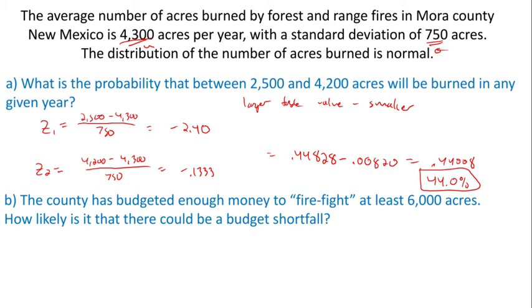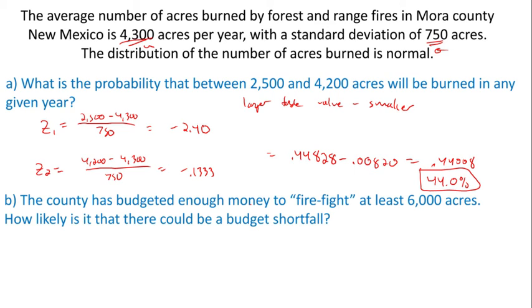Right? So our next applied problem says that the county has budgeted enough money to firefight at least 6,000 acres. So they want to make sure they got plenty of money in the budget. So they're going to say, we're going to go above and beyond, make sure we have enough money in our budget. So if it's an abnormally large, active year, we've got enough money to cover 6,000 acres. So the question is, how likely is it that there could be a budget shortfall? So how likely is it that they won't have enough money to fight fires? If they're budgeting for 6,000, how likely is it that that would be a shortfall, meaning they don't have enough money to cover that?